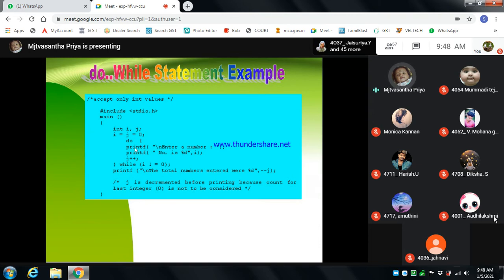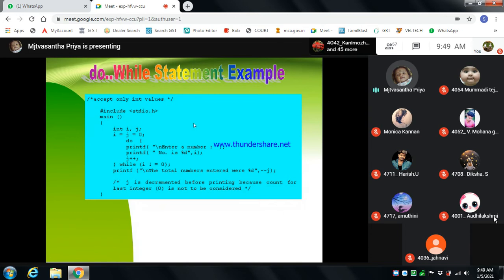Here the while loop has the condition i is not equal to 0. The printf will print total numbers entered with percentage d, decrement of j. So j is decremented before printing because the count for the last integer 0 is not to be considered, right?